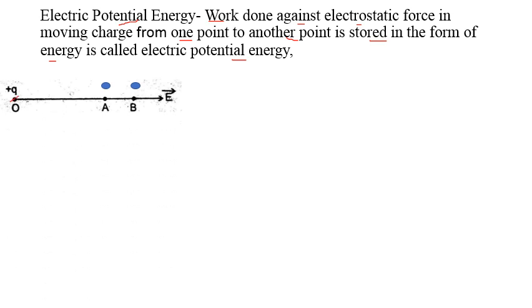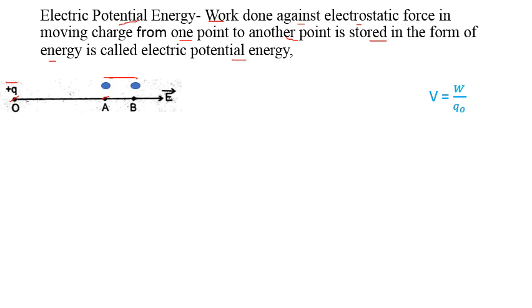Imagine at this particular point O, plus Q charge is kept. This charge is positive, that's why the electric intensity is in the outward direction. Imagine these 2 points, point A and point B, and the charge is initially at B. In order to move this charge from point B to point A against the direction of E or F, the work is done and this work is stored in the form of energy, and this energy is called electric potential energy. Let us find out the formula for this.